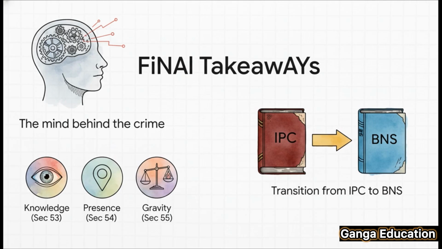So what are the final, most important takeaways for you today? Well, all these sections are designed to extend criminal responsibility to the mind behind the crime. So when you're studying, just focus on these keywords. For Section 53, it's knowledge. For Section 54, it's presence. And for Section 55, it's the gravity of the crime.